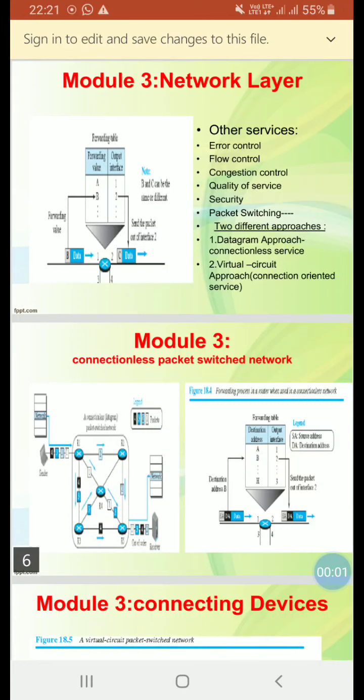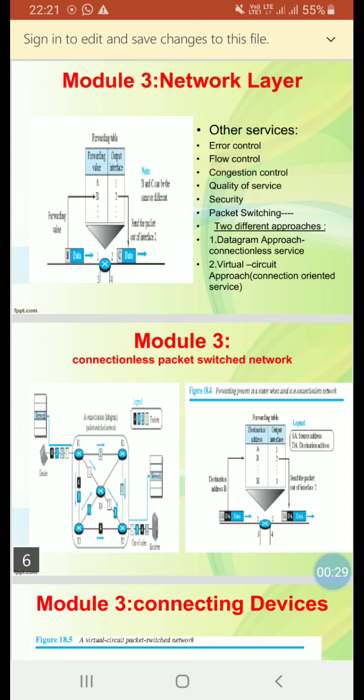Students, today we will discuss packet switching. What is packet switching? It is a kind of switching which occurs at the network layer. A router is a switch that creates a connection between an input port and an output port. These switching techniques are divided into two broad categories: one is circuit switching and the other is packet switching.